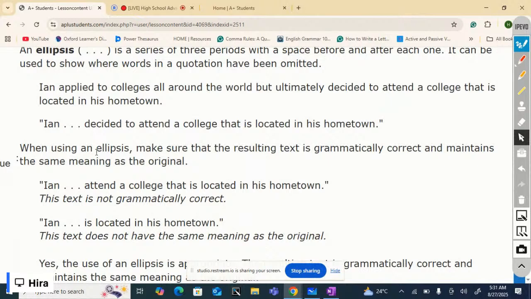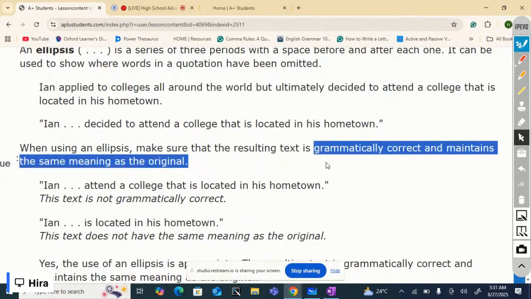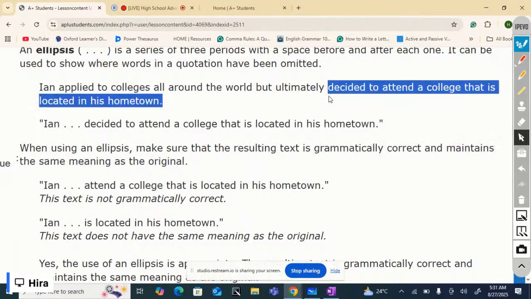But when using an ellipsis, make sure that the resulting text is grammatically correct and maintains the same meaning as the original. How does this text with an ellipsis maintain the same meaning as the original? Because the original sentence said that Ian decided to attend a college that is located in his hometown.